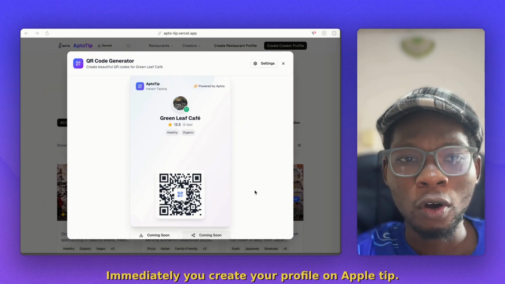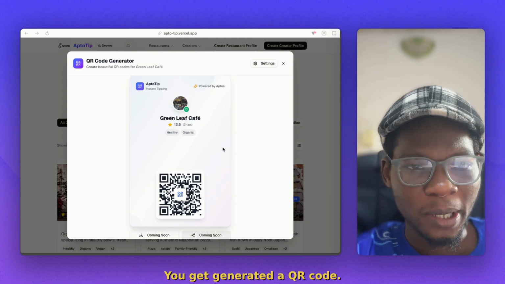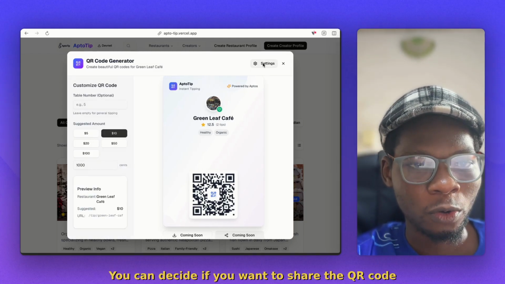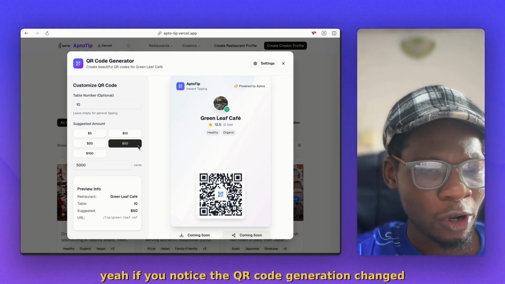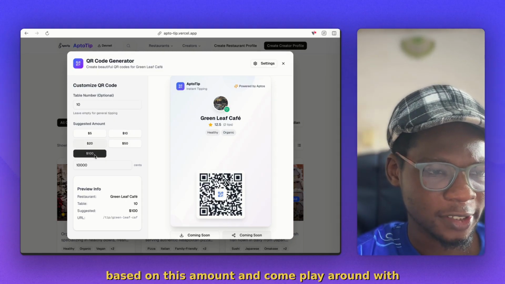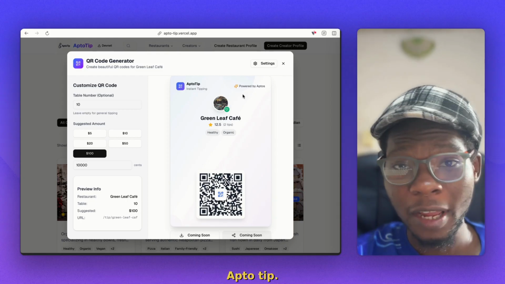Immediately you create your profile on AptoTip, a QR code is generated for you. You can decide if you want to share the QR code with your customers with a default USD amount. And if you notice, the QR code generation changes based on this amount. Come play around with AptoTip and let me know what you think.